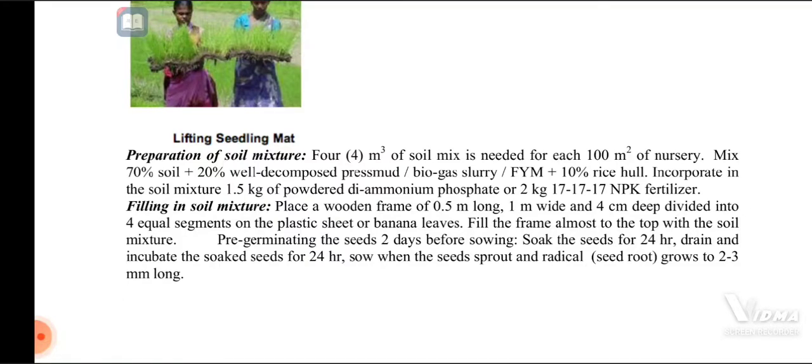Then fill the soil mixture. With this prepared soil mixture, we can place a wooden frame of 0.5 meter long and 1 meter width and 4 centimeter deep, divided into 4 equal segments, on the plastic sheet; banana leaves can also be used for that.